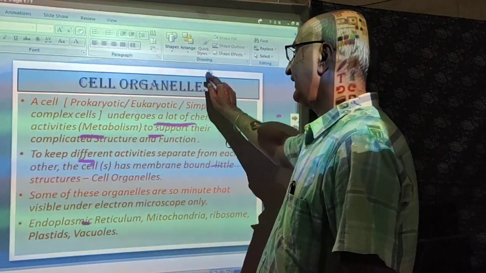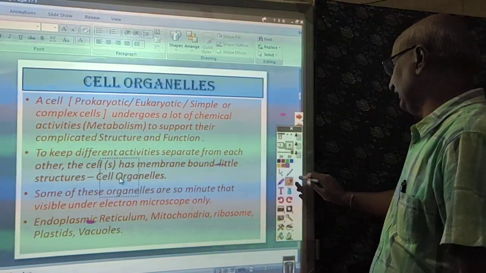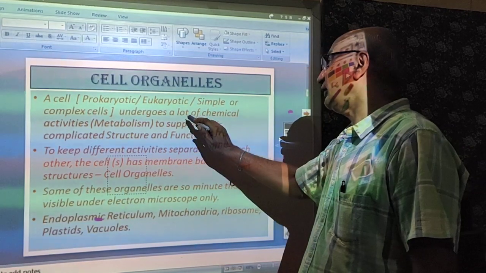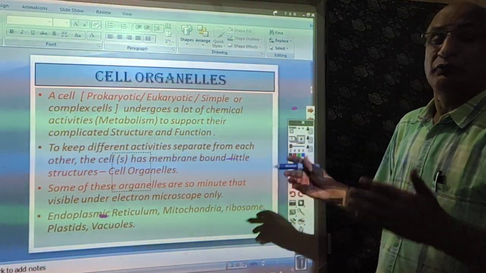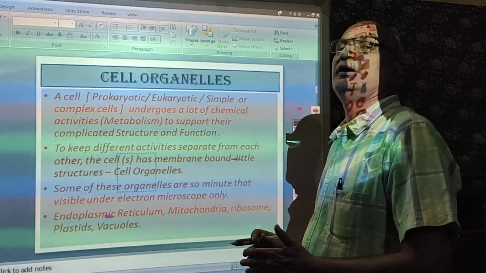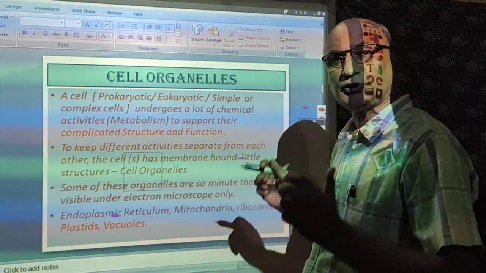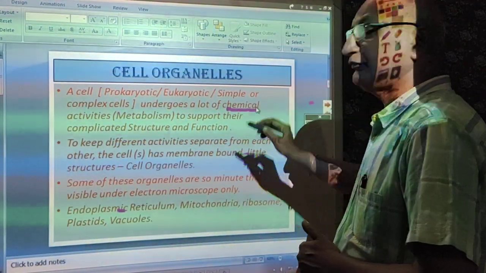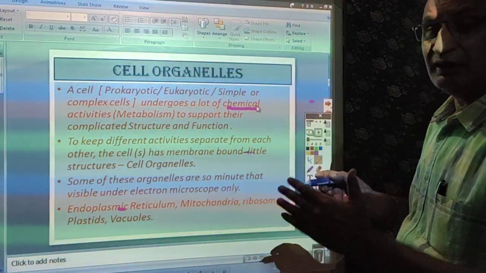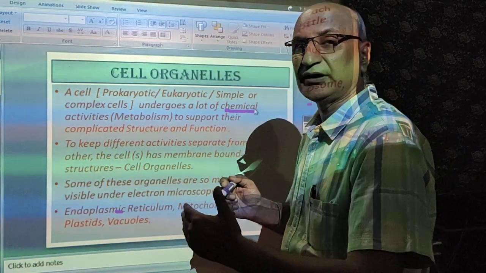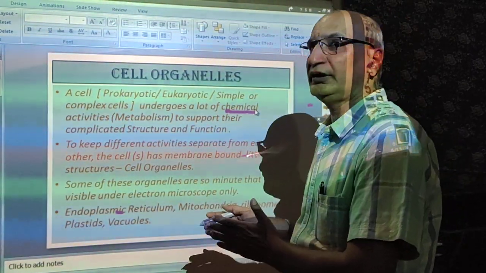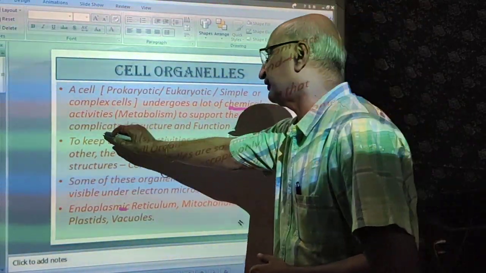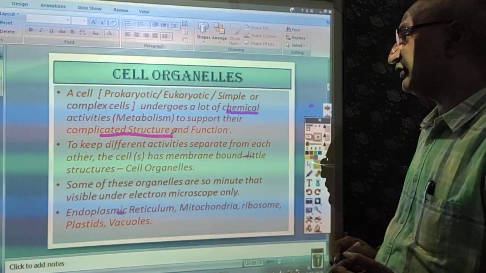As I mentioned, whether a cell is a prokaryotic cell or eukaryotic cell, a simple cell or complex cell, unicellular or multicellular, it undergoes a lot of chemical activities, that is, metabolism. The cell may be undergoing the biochemical activity of synthesizing, that is anabolic, or it may be undergoing catabolic pathways, to support its complicated structures and functions.